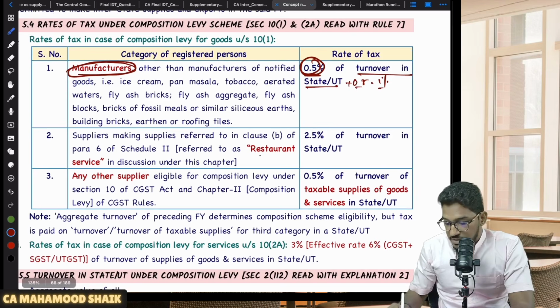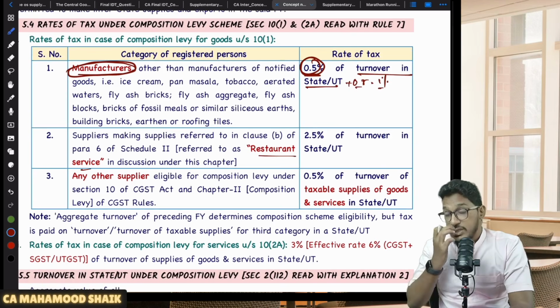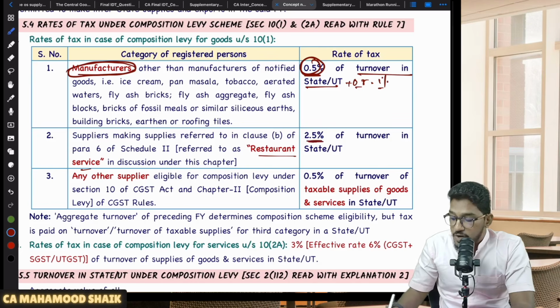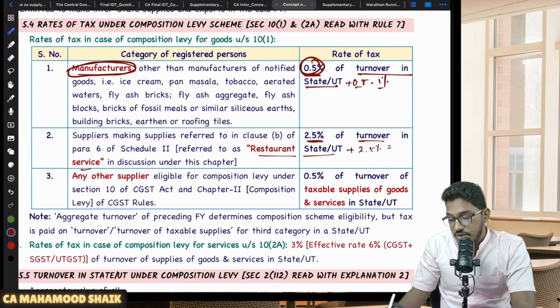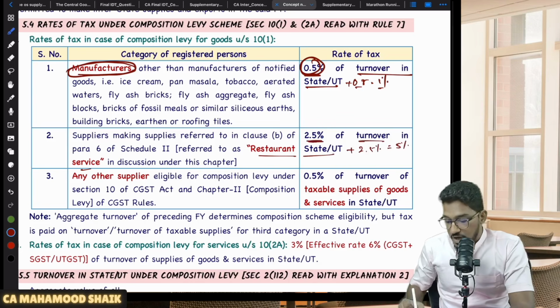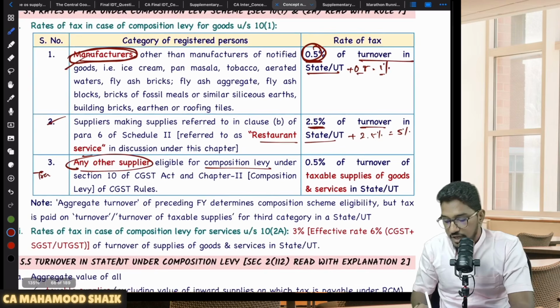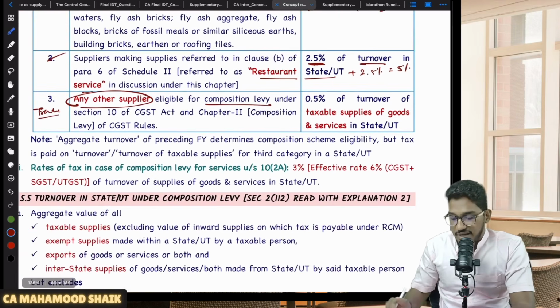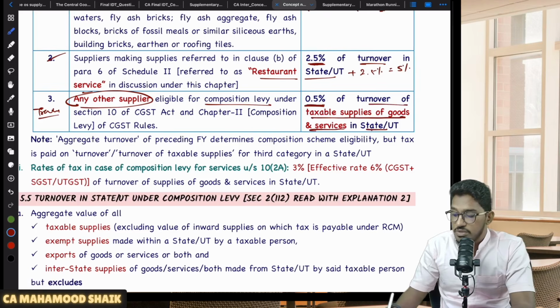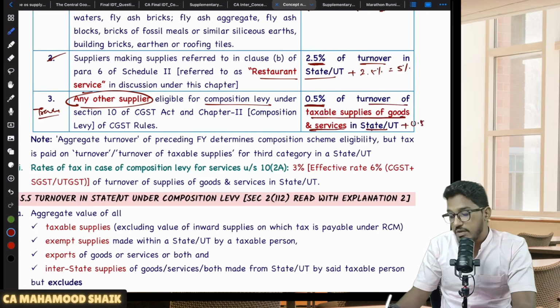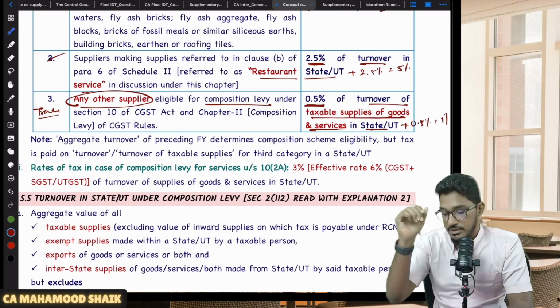If you are a restaurant service provider, then you will be required to pay 2.5% of turnover in a state or union territory, equal amount of SGST also, effectively the rate is 5%. On the other hand, if you are any other supplier eligible for composition levy, other than manufacturer, other than restaurant service provider, who is left out? Traders are left out. So if you are a trader opting for composition levy, the rate of GST will be 0.5% of turnover of taxable supplies of goods and services in state or union territory. Equal rate of SGST, effective rate will be 1%.